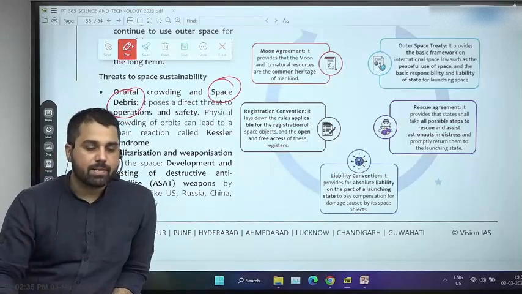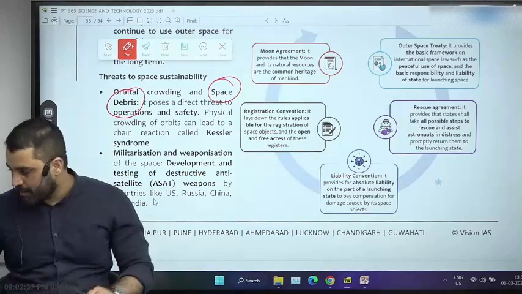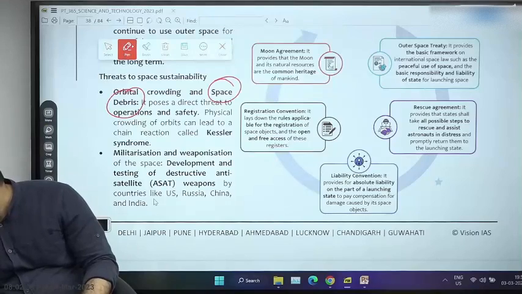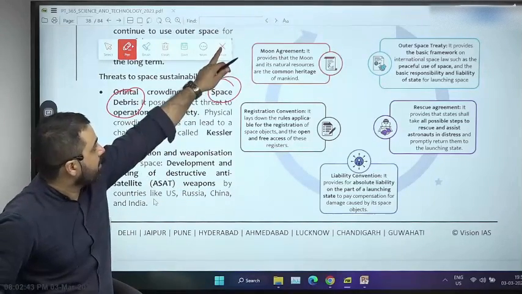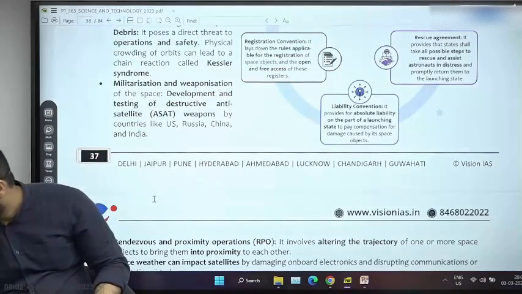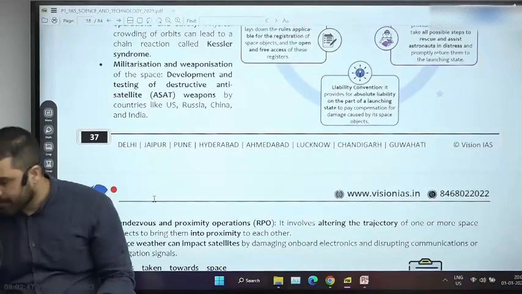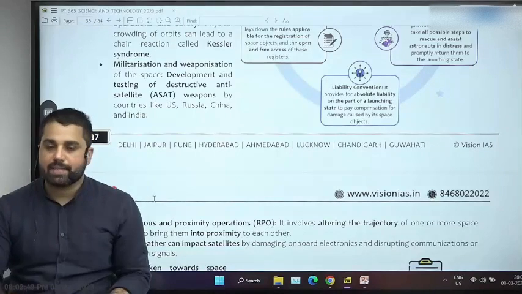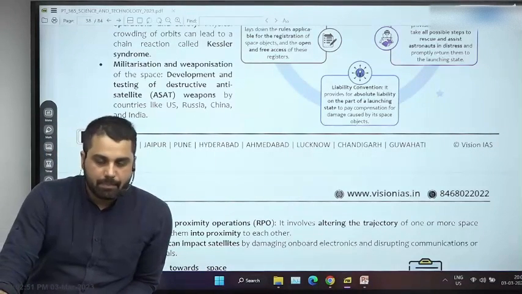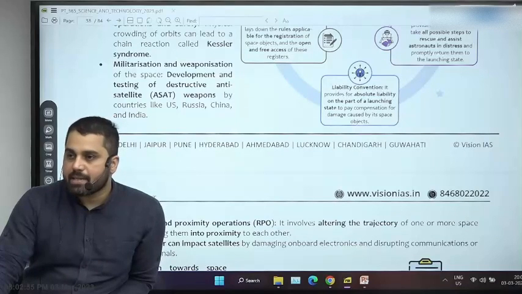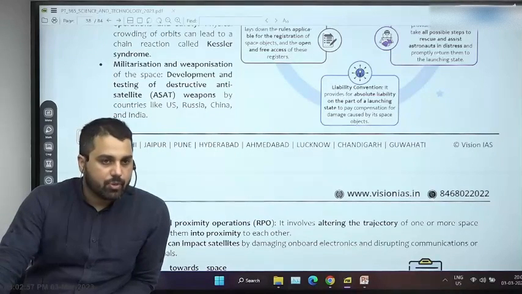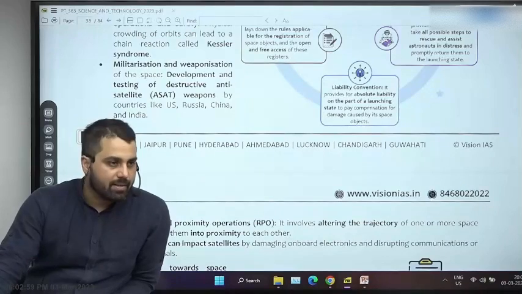The third very important source is what we call, by the way it is also given here, anti-satellite weapons. Some countries, including by the way the Government of India, have destroyed a satellite in low Earth orbit with a ground-based weapon. A few countries have achieved this capability: US, China, Russia, India.